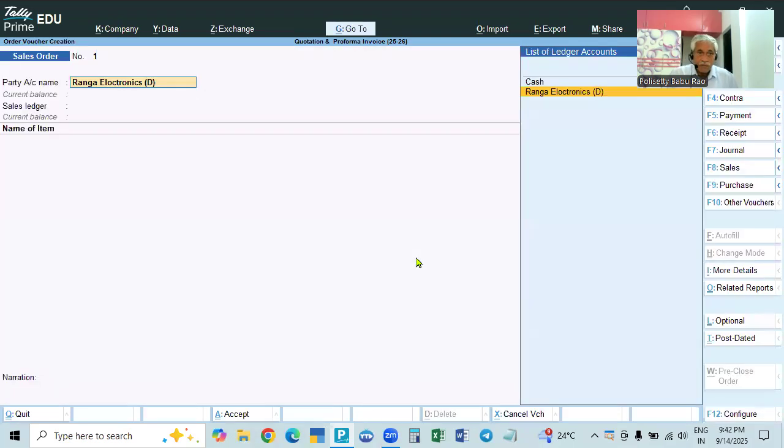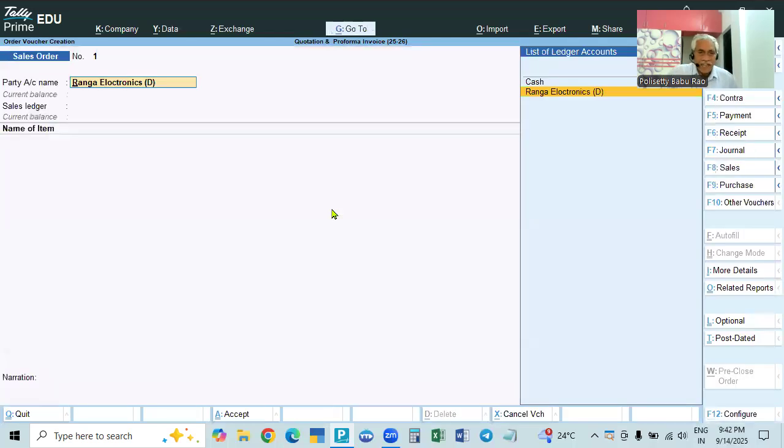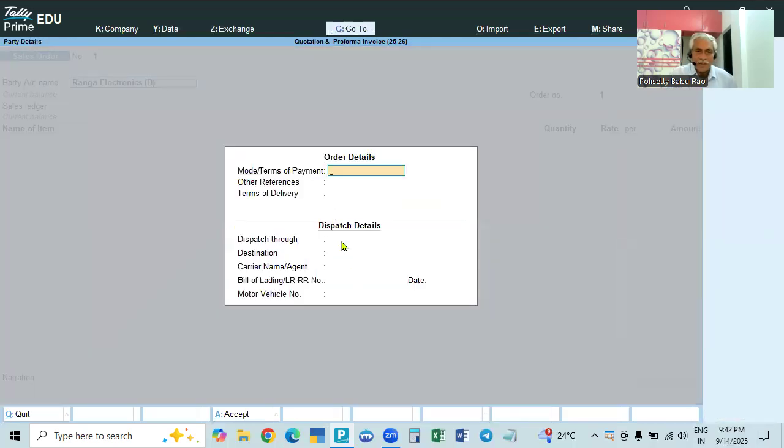For that, before this, we have to go to the party. We have to press F12 and go to the provide dispatch, order and export details option. We require dispatch and order details. Export details are not required. The first one is dispatch details: make it yes. The second one is order details, which is no; make it yes. If you do that, both order details and dispatch details will come.